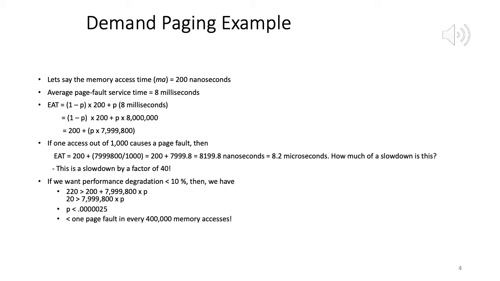Right. If it's 0.9, then it will be closer to the worst case, which is average access taking 8 milliseconds. So what we learn from this example is we have to keep P as low as possible, which means we have to minimize the number of page faults.